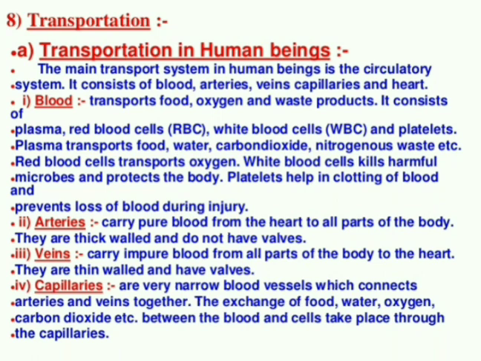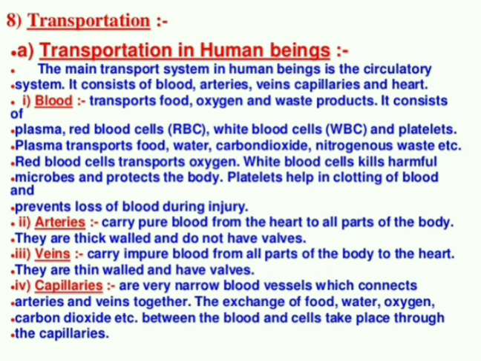So veins are collecting impure blood from the various body parts, and we know that they are having impure blood, so their walls are thin, and also they have valves. We already studied the differences between arteries and veins. You know what is the function of valves in veins? These valves help to prevent the backward flow of liquid.